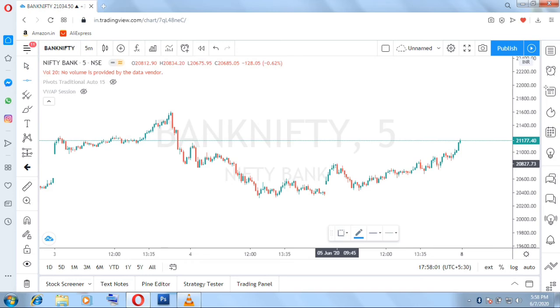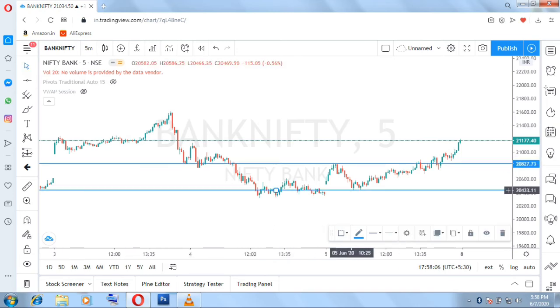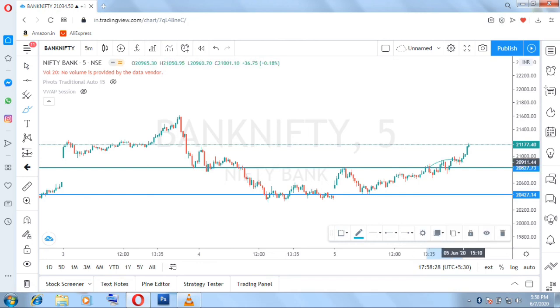Friday's trading session, right? So this acted as resistance, and price fell, and this acted as a support at this area. And now if you see, if you are in my premium channel, then we have taken a CE call option as a BTST, right? So why did I buy that? Because again, if you see, this level is broken now. This resistance level is broken now that we saw.